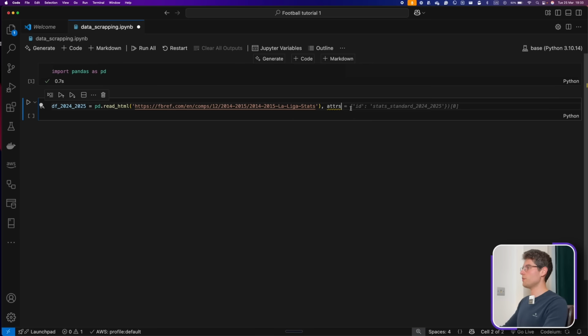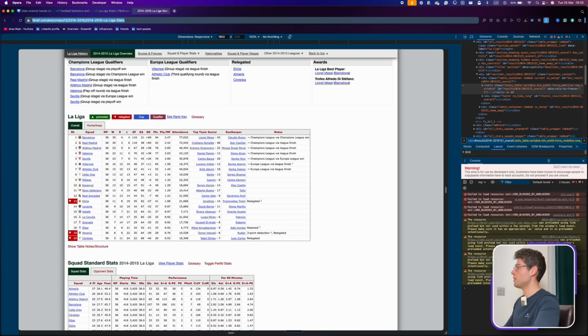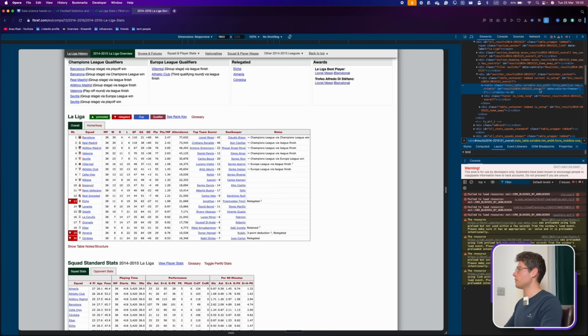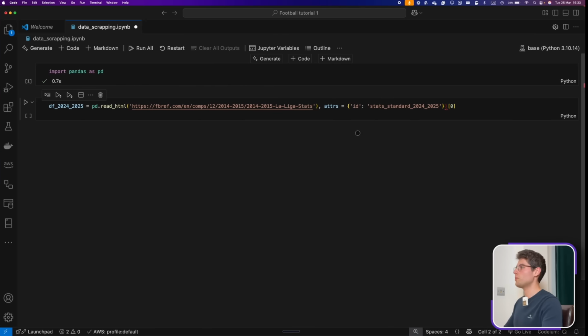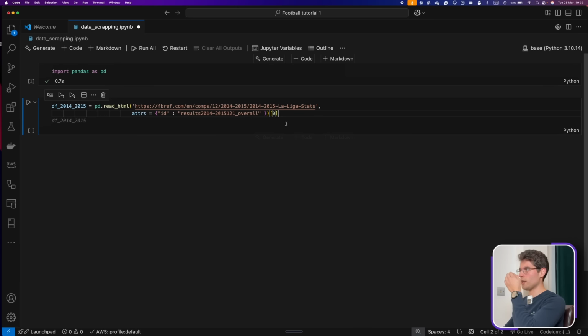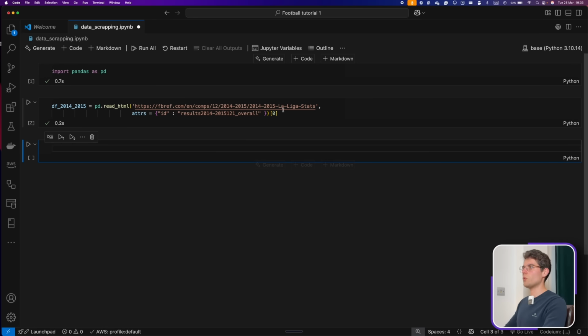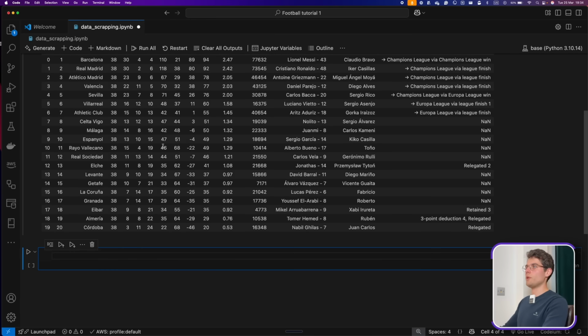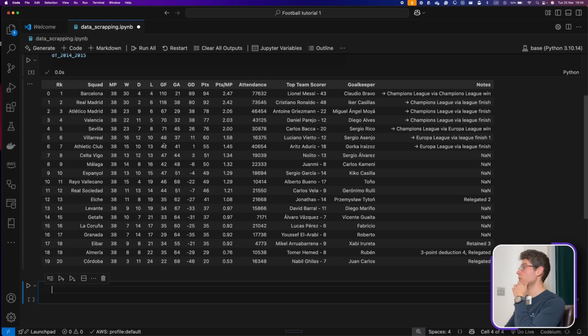So here we see Copilot is giving us the syntax for it, so we can just accept it. But in here, we have to go back, and this is where we get the ID, this one here that we see. The ID, we can copy and paste and just put it in here. So that was the correct ID. Let me do this to make it a little bit cleaner. So here, if we press enter, the code went well. This one here is just to give it to us more as a columnar table. And if we open this data frame, we should be able to get the table in our environment.